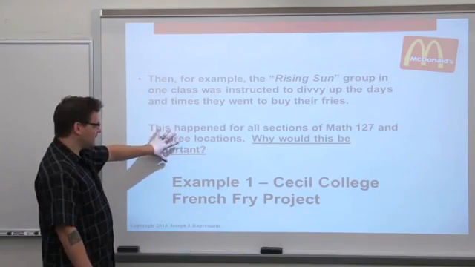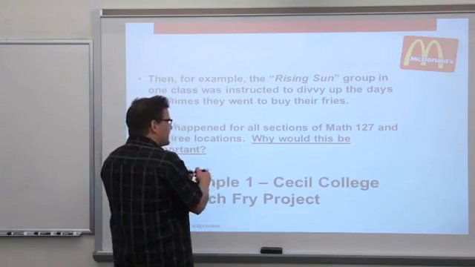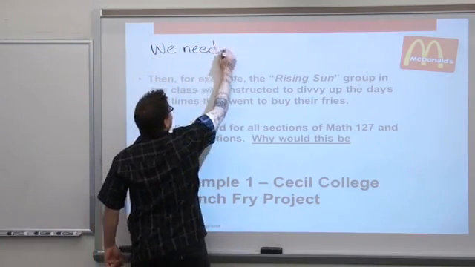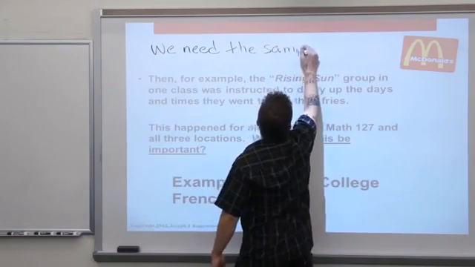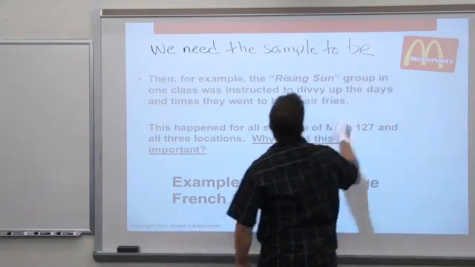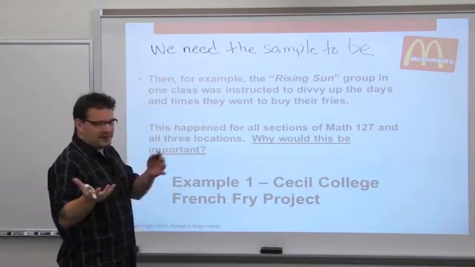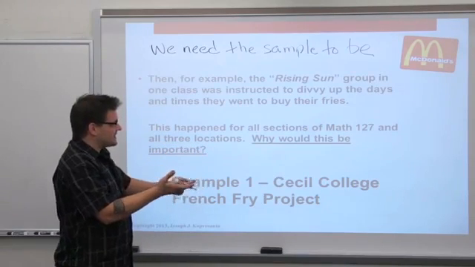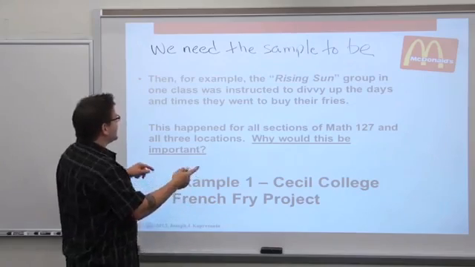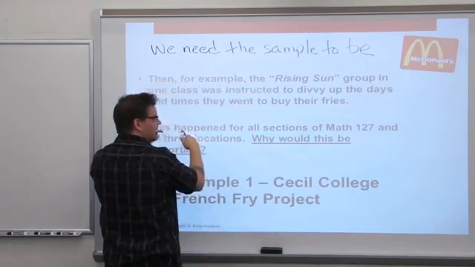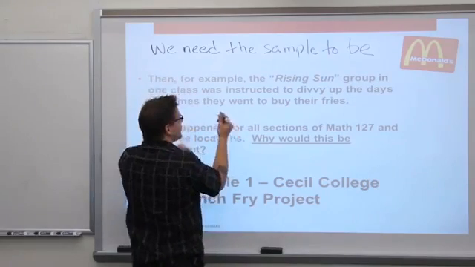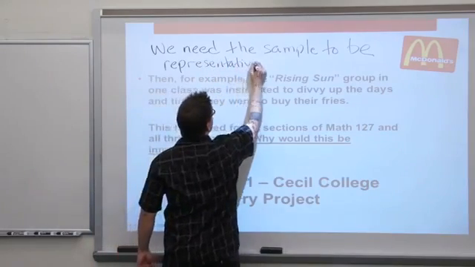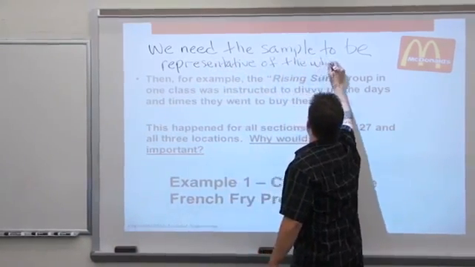Why would it be important to collect the data that we did? Okay. Well, clearly, we need the sample to be, I guess, representative of the population. The population is sort of all the fries that these three McDonald's are selling, right? Rising Sun, Northeast, and Elkton. And so when we collect our data, we need to get a nice representative sample. So we need the sample to be representative of the whole population.